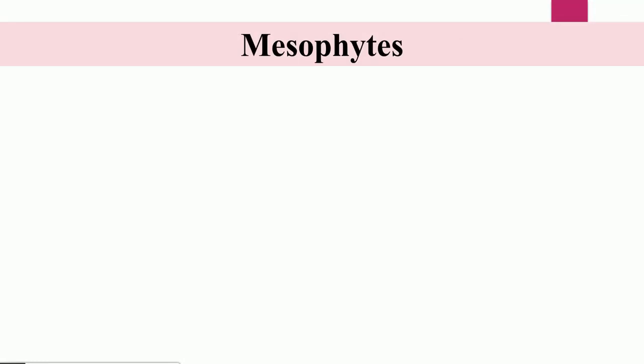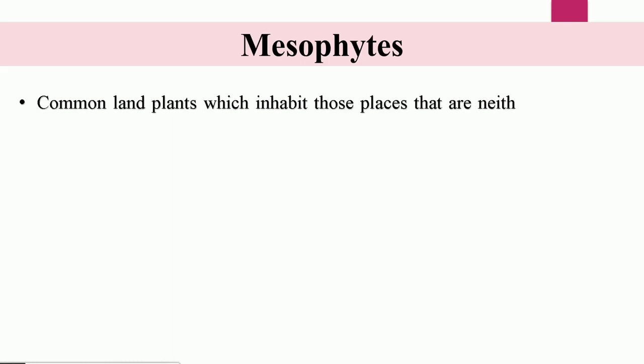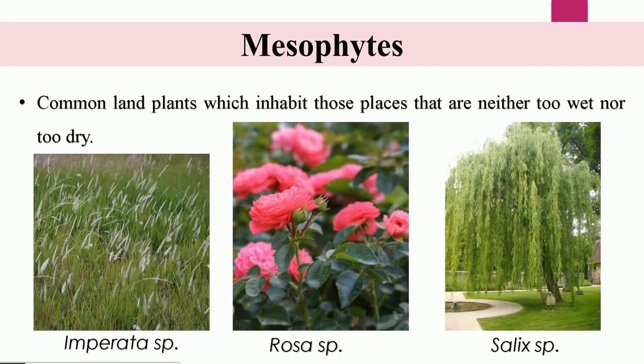Now, mesophytes. Mesophytes are the common land plants which inhabit those places that are neither too wet nor too dry. For example, Imperta, Rosa and Salix. These plants are found in moderate conditions of water, or you can say the places which are neither too wet nor too dry. These plants are mainly found in the moderate condition of water.